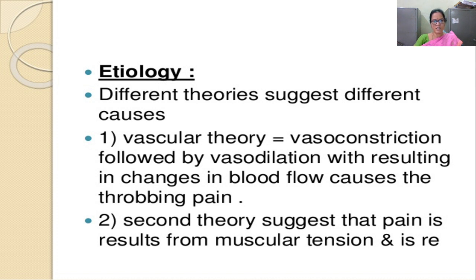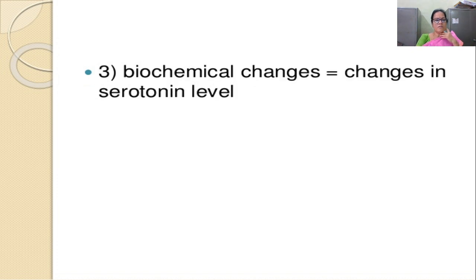Vascular theory, where there is vasoconstriction followed by vasodilation, resulting in changes in blood flow causing the throbbing pain. And a second theory suggests the pain results from muscular tension. The other one is biochemical changes or changes in serotonin.